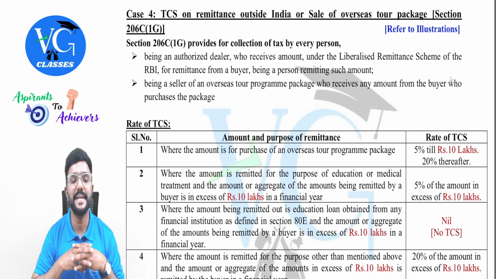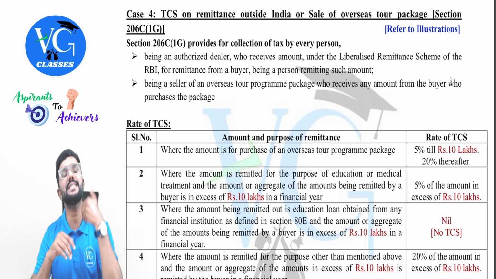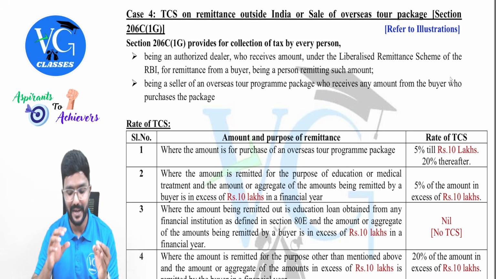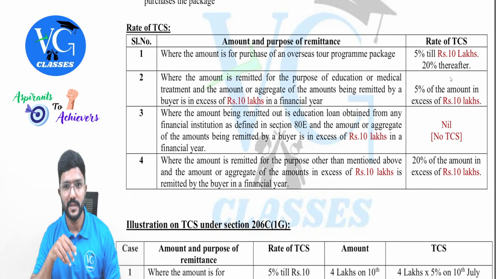TCS on remittance outside India or sale of overseas tour package under section 206C(1G). There are two transactions covered here. That is sale of overseas tour package. The other one is remittance of money outside India under the liberalized remittance scheme. Yes. So there are small changes in this.